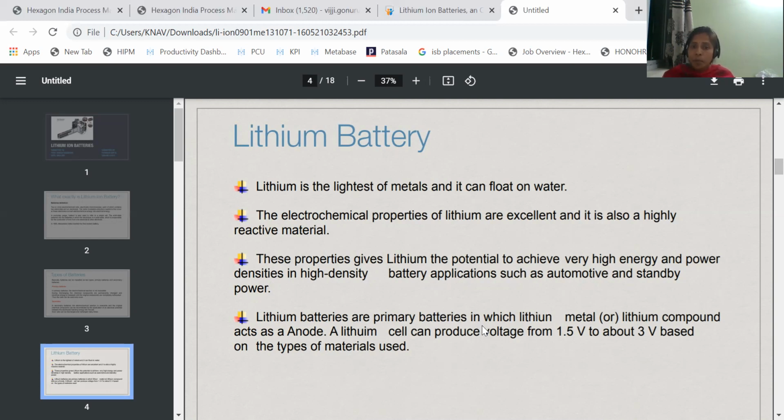A lithium cell can produce a voltage from 1.5 volts to 3 volts based on the types of materials used. That means it depends on the cathode and the electrolyte. The voltage will be different, so it can release around 1.5 volts to 3 volts of power.